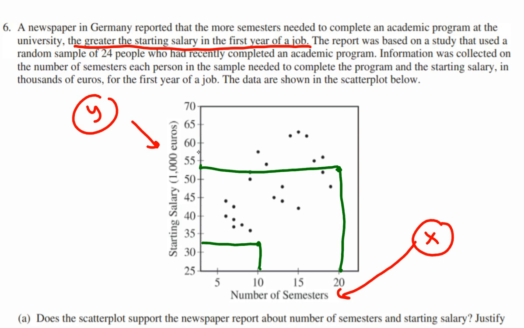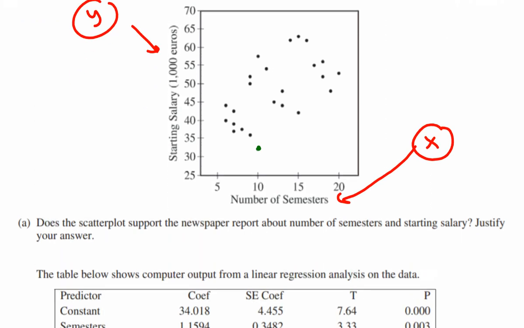So it's always good to look at the graph and decide what the data points are really telling you. Two quantitative variables here. So we think that spending more time in school will maybe lead to the person having a higher starting salary.